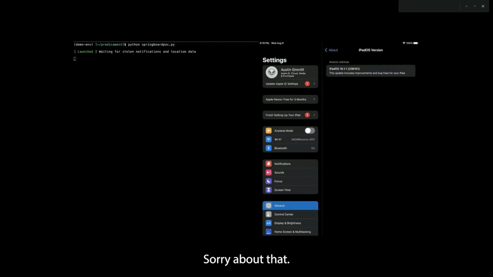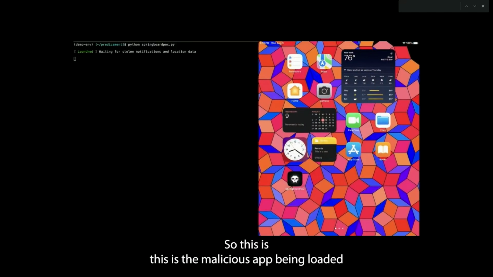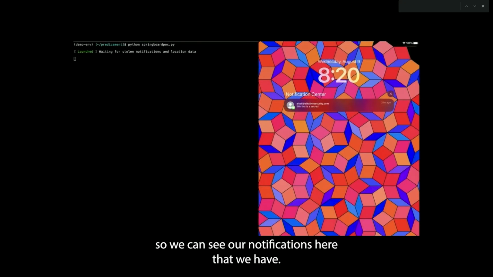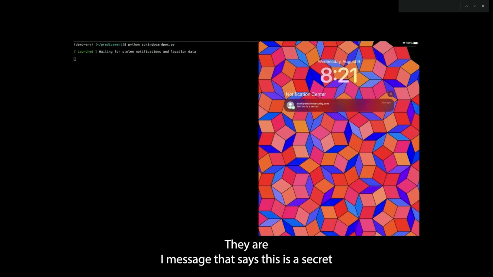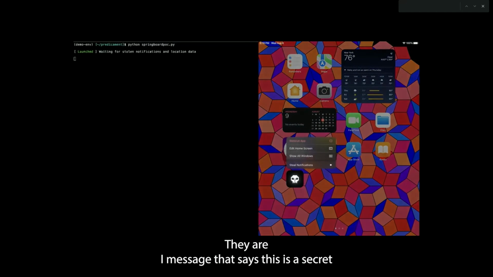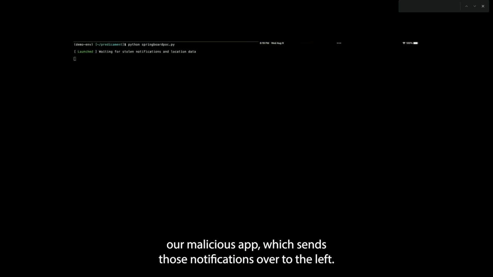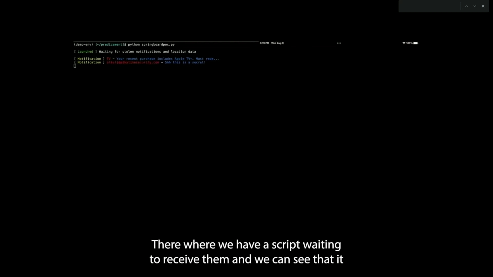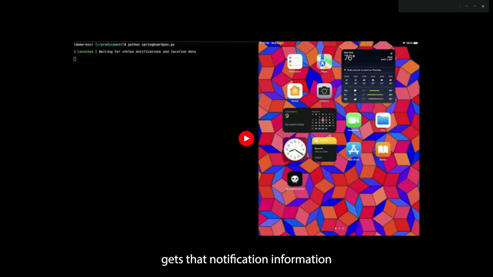Sorry about that. So this is the malicious app being loaded. So we can see our notifications here, that we have the iMessage that says this is a secret. And then we are going to open up our malicious app, which sends those notifications over to the left there, where we have a script waiting to receive them. And we can see that it gets that notification information.